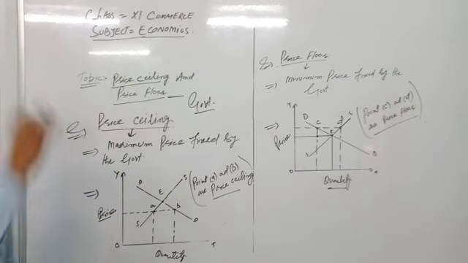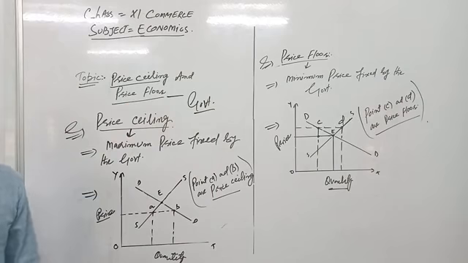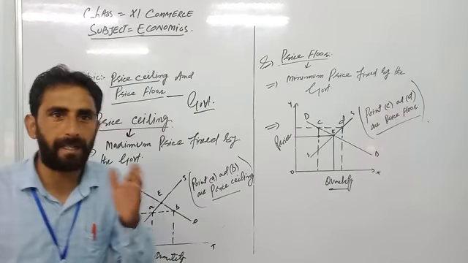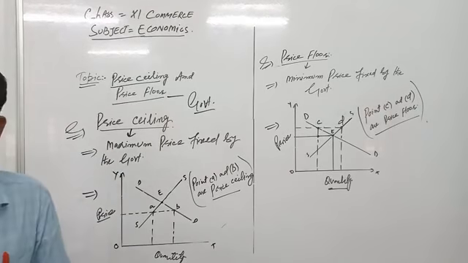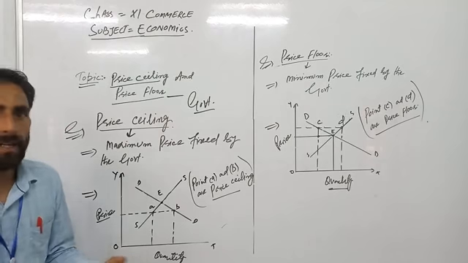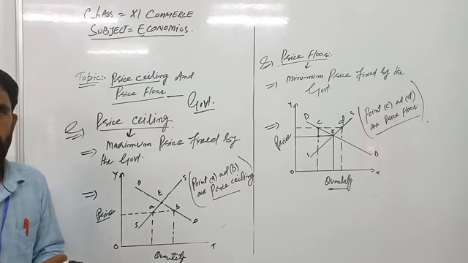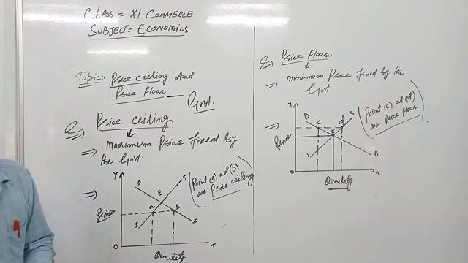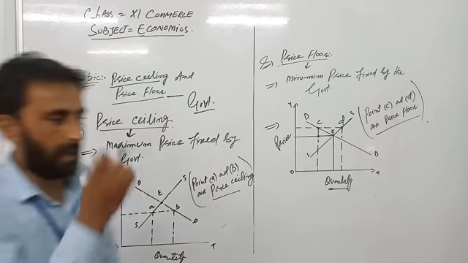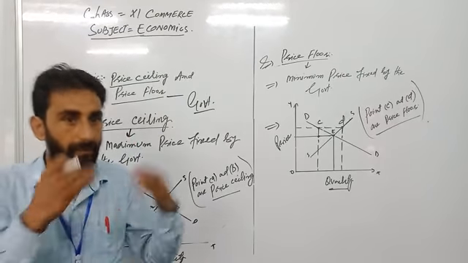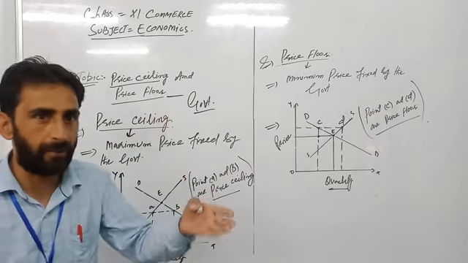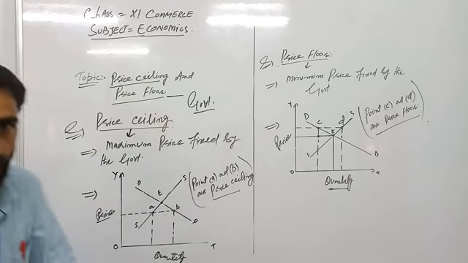The government intervenes in price ceilings and price floors, because, as all of you are aware, demand and supply are the two important forces of the market that determine the equilibrium price. But when the government intervenes sometimes, what will happen? Today we will discuss that. In both situations, the government is intervening. The question arises here: why? And what will happen if the government intervenes?